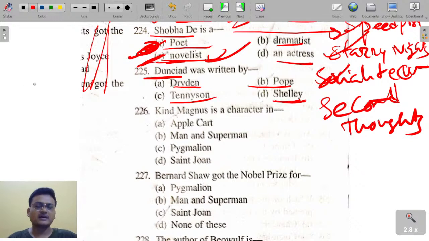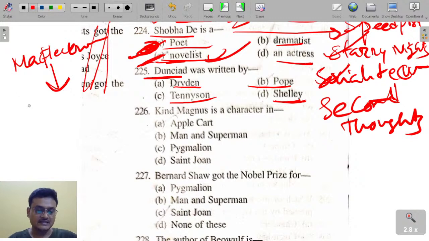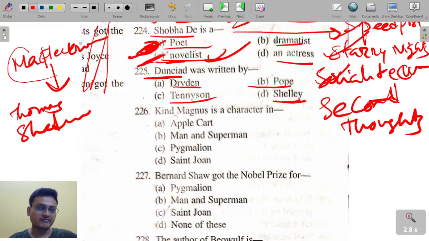Next: who wrote MacFlecknoe and who wrote The Dunciad? The options are Dryden, Pope, Tennyson, Shelley. Dryden's MacFlecknoe is a direct attack on Thomas Shadwell. It was written by Dryden, whereas The Dunciad was written by Pope. Excellent. Pope has written The Dunciad.